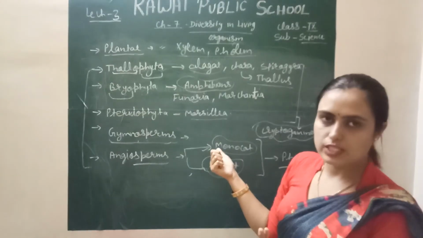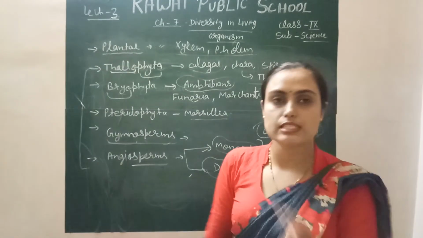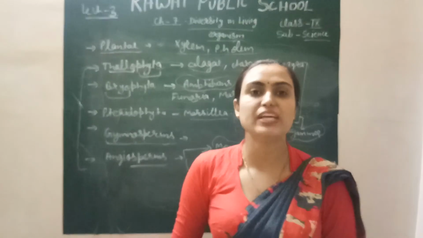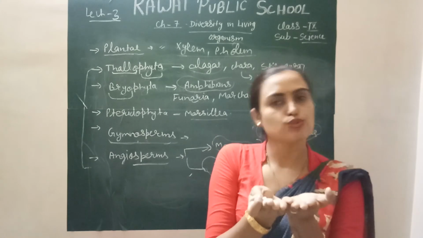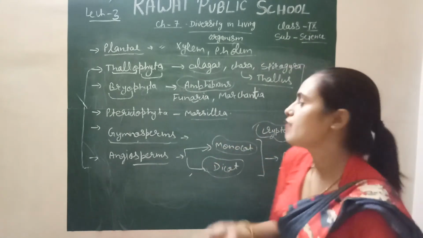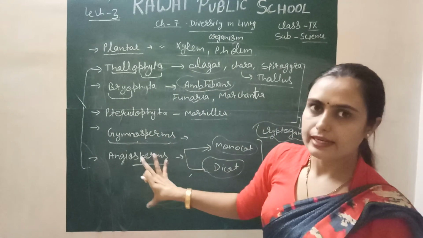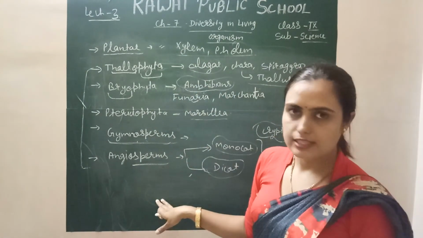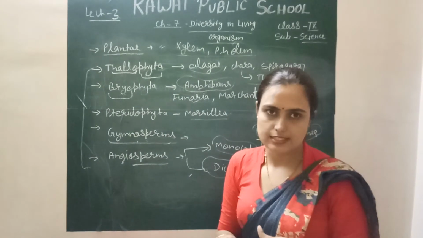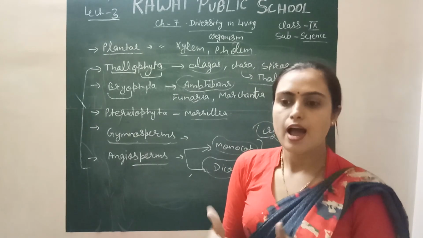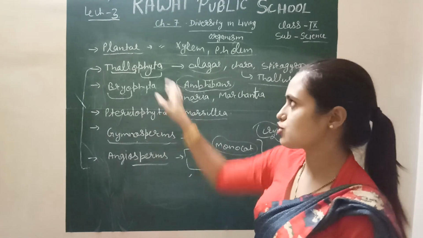So that kind of seeds or that kind of angiospermic plants are called monocots. Dicot means the seeds split into two parts, for example pea and gram. These seeds split into two parts, so that kind of seeds and plants are called dicot. So this is all about the plantae and different classes of plants. Similarly, animals also have different kinds of classes with different functions. We will discuss those classes and animalia in the next lecture.